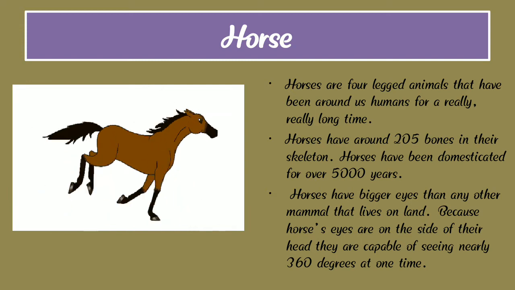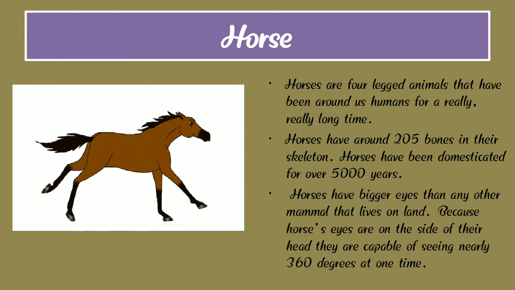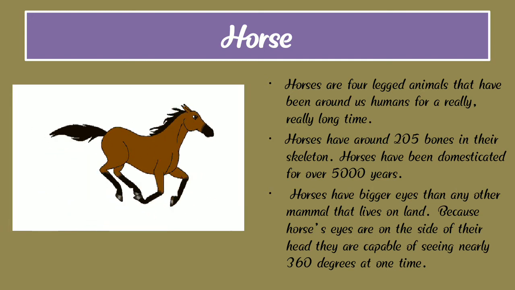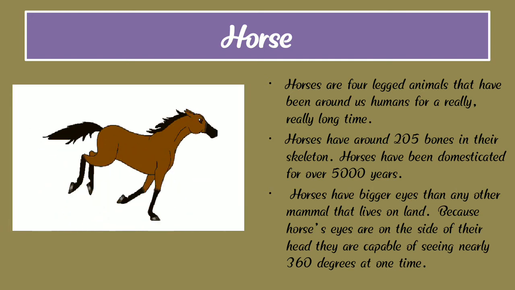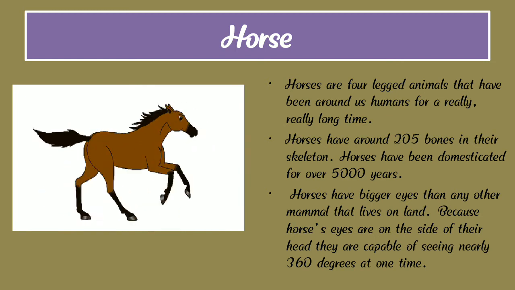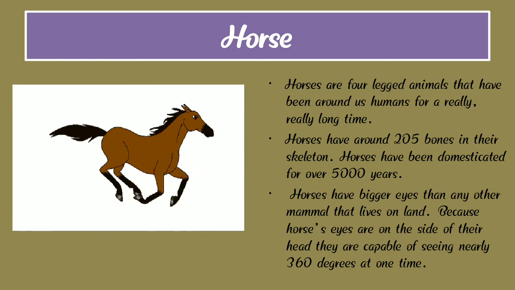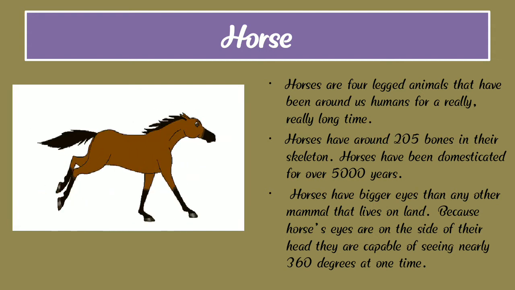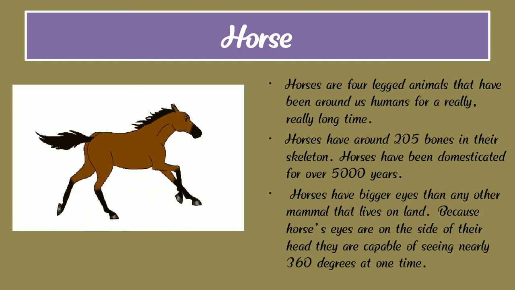You are all familiar with the horse. A horse has around 205 bones in its skeleton, and horses have been domesticated for over 5,000 years.